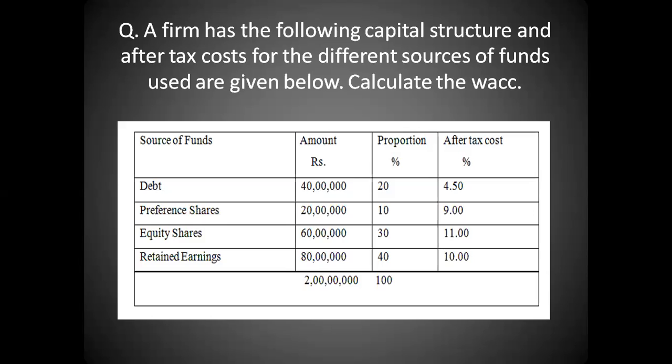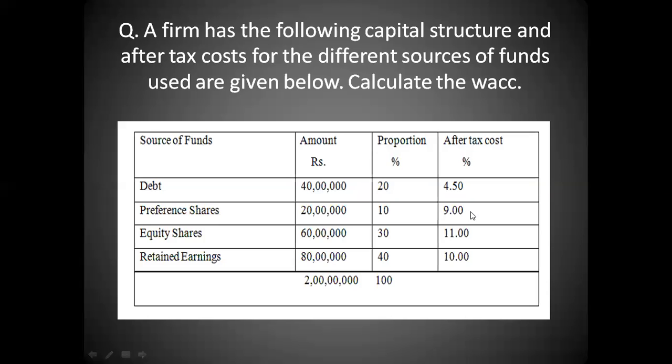Also, we have given certain percentage, like proportion is given. So we are giving debt a proportion of 20%, 10% for preference shares, 30% for equity shares, and 40% for retained earnings. And the after tax cost is given in the last column. So for debt, it is 4.50. For preference shares, it is 9%. And for equity shares, it's 11. And for retained earnings, it's 10%. These are the respective cost of capital.